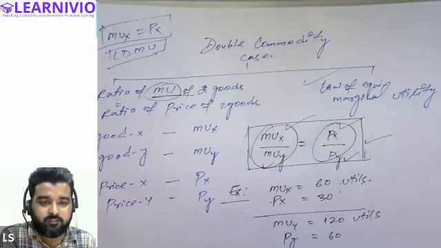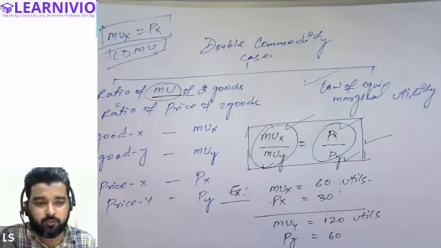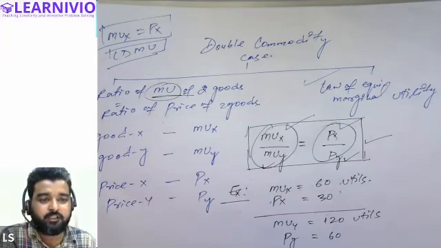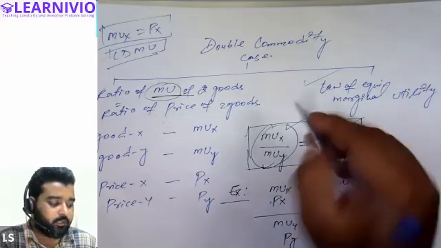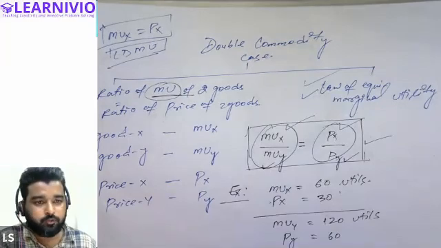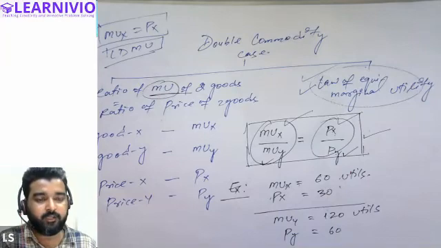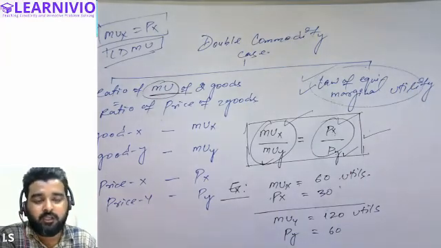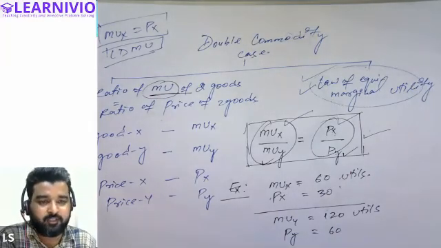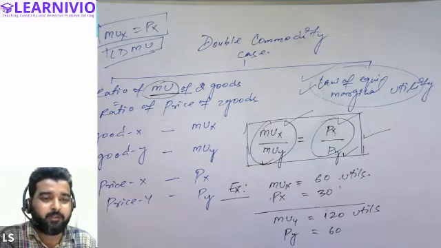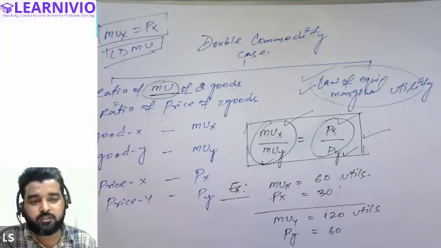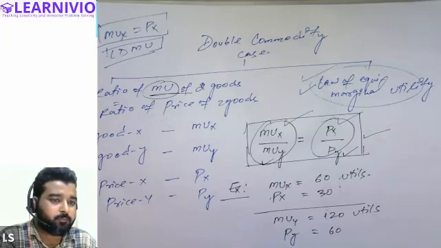And in case of double commodity, I told you that there are also two conditions. First is that marginal utility of both the commodities must be equal against 1 rupee, one unit of money. And the second condition is that the law of equimarginal utility must be applicable. So for the time being, you just have to remember the name. We are not required to get into the detail of what the law of equimarginal utility is. That is actually not part of the syllabus. If there is a requirement to explain this concept, we will cover it in a separate session. So don't worry about this.